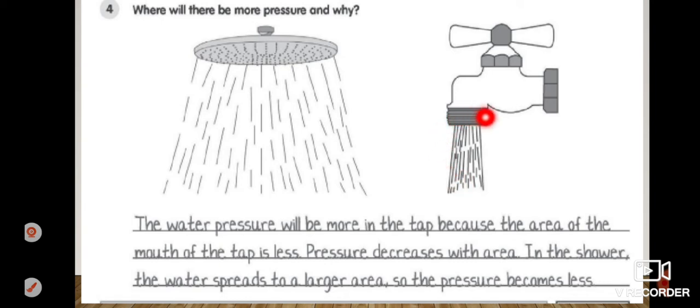So children, you can see that this round shaped shower has more area than this tap, right? So here all this pressure will be distributed within this area. So these water droplets will come with low pressure, and here pressure will be more compared to this shower.